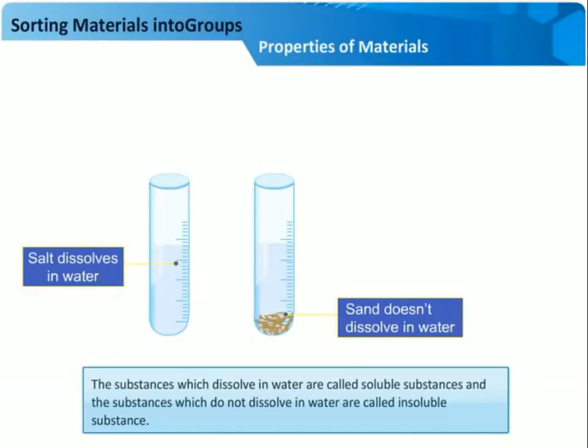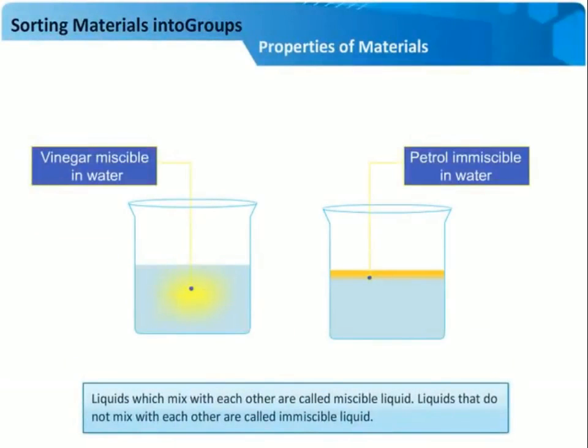So now take some liquids available at home and try to mix them with water and observe what happens. Do they mix completely? The liquids which do not mix with each other, जो liquids एक दूसरे के साथ mix नहीं हो पाते उनको हम immiscible कहते हैं. On the other hand, the liquids which mix with each other are called miscible. So this topic we will study in the next session also.